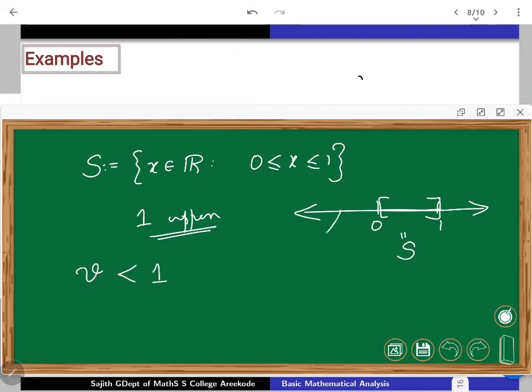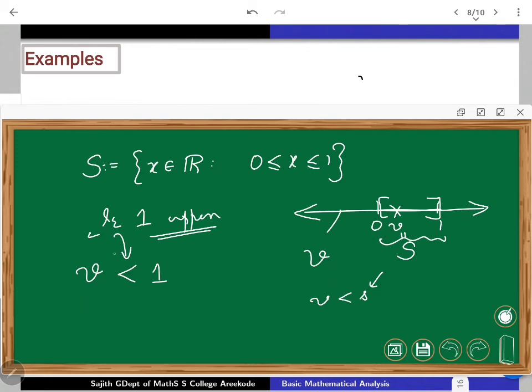If my V is somewhere here, obviously so many elements of S are here and V is less than them. But if V is somewhere inside, can I produce some s epsilon in between? That is the question after the lemma.